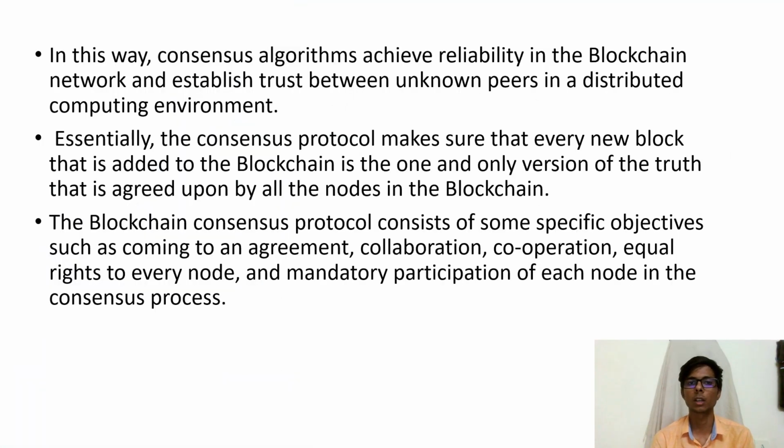In this way, a consensus algorithm achieves reliability in the blockchain network and establishes trust between unknown peers in a distributed computing environment. Now, a blockchain consensus protocol has some specific objectives such as coming to a common agreement, collaboration, cooperation, and equal rights to every node. So each node should have an equal right to propose a block or to validate a block.